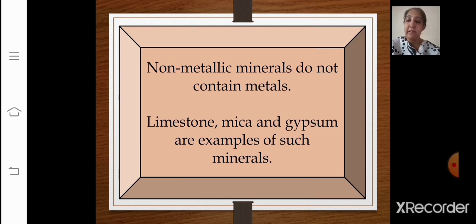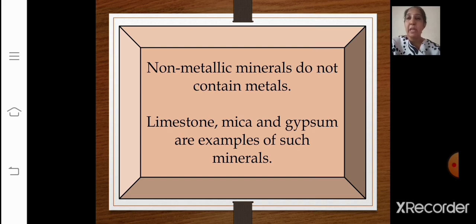Then the next is non-metallic mineral. Non-metallic minerals do not contain metal. See, in the beginning you learned about the meaning. Metallic minerals contain metal in raw form, right? Then again that was divided in two, that is ferrous and non-ferrous. And what were ferrous minerals? That contain iron, whereas non-ferrous minerals do not contain iron, but may contain some other metals such as gold, silver, copper or lead.